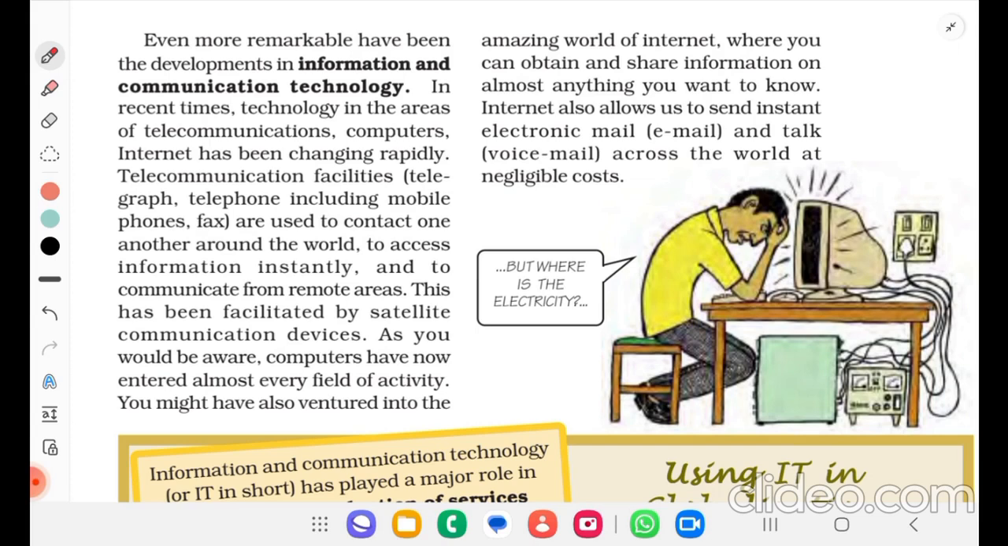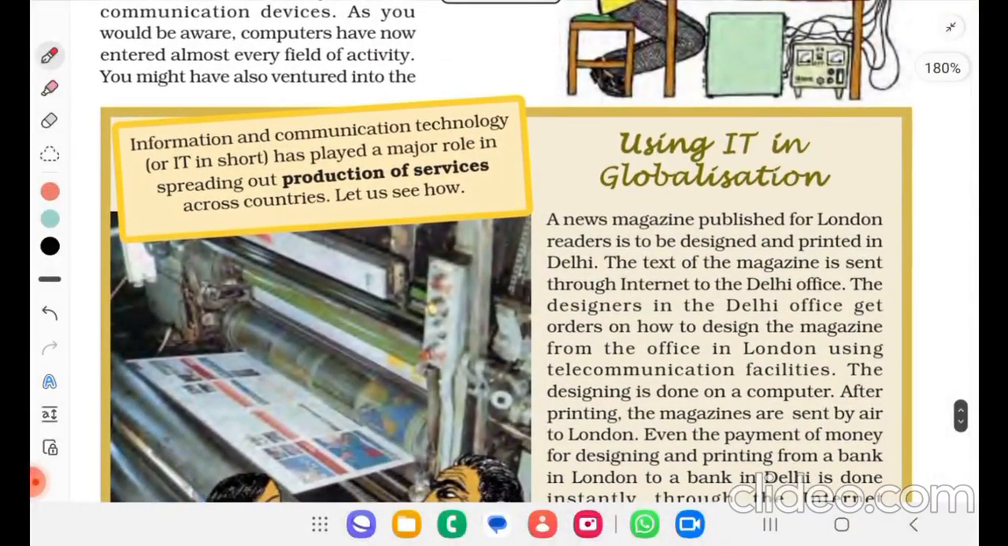As you would be aware, computers have now entered almost every field of activity. You might have also ventured into the amazing world of internet, where you can obtain and share information on almost anything you want to know. Internet also allows us to send instant electronic mails, that is email, and talk by voicemail across the world at negligible costs. So information and communication technology, in short IT, has played a major role in spreading out production of services across countries.